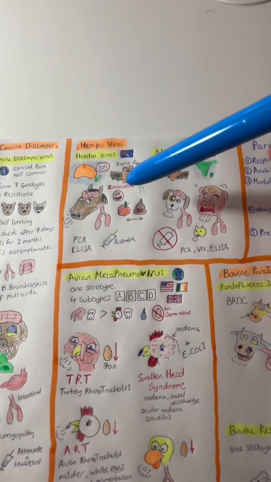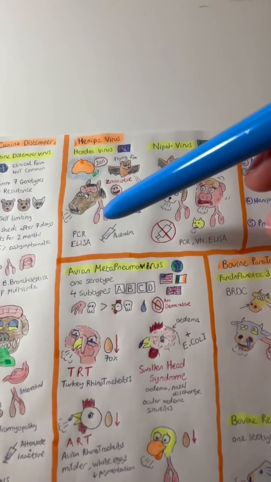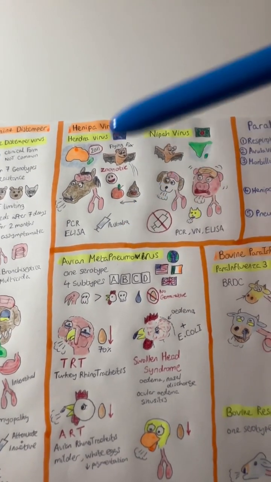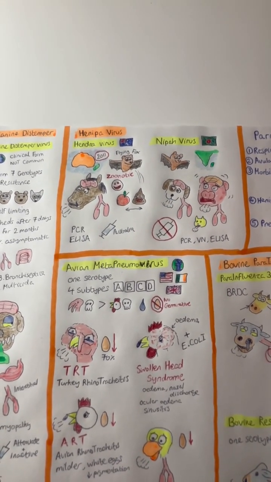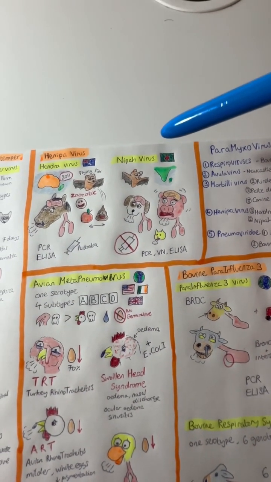And for the diagnosis, it could be diagnosed with PCR and ELISA. And there is a vaccine available in Australia. However, the virus is pretty much non-existent anymore. The Nipah virus is very similar. However, it occurs in pigs and dogs.